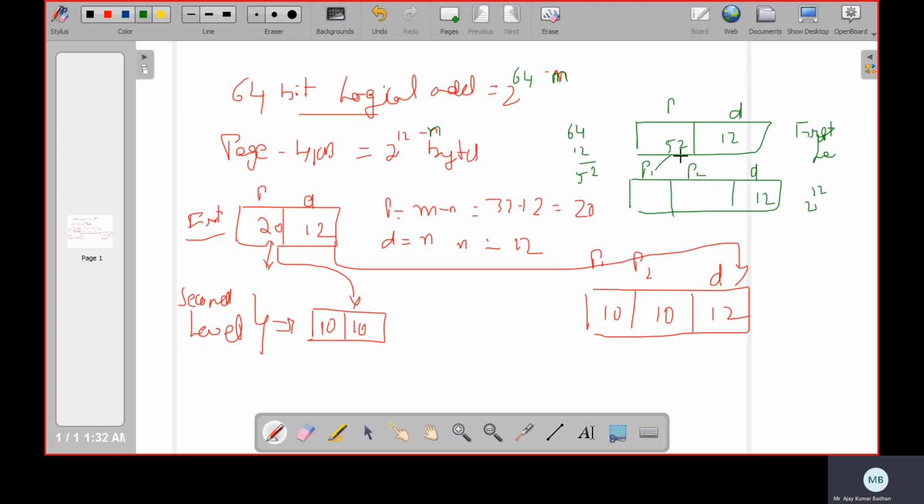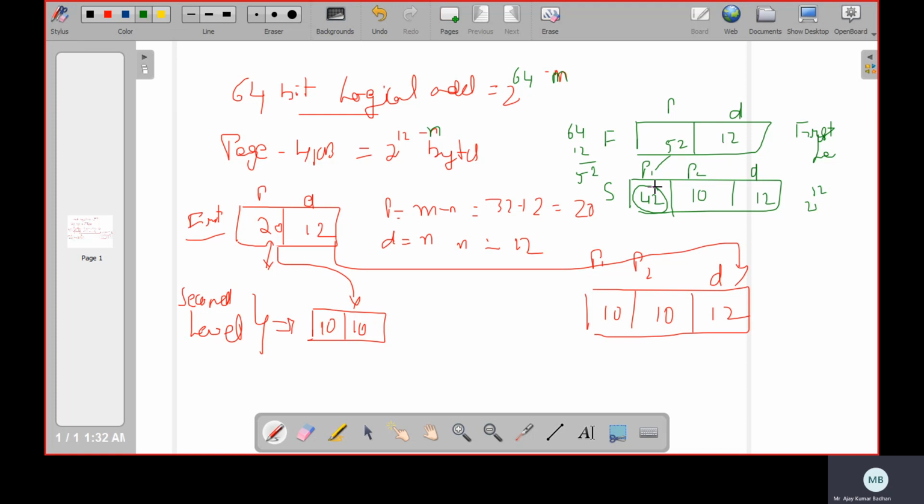What about P1 and P2? We need to split it up. And I told you that by default, the standard will be 10. So 52 minus 10, how much are we getting? 42. Now, if you are applying only two levels, this is your first level, this is your second level. But if you observe here, 42 is very large in size, isn't it?